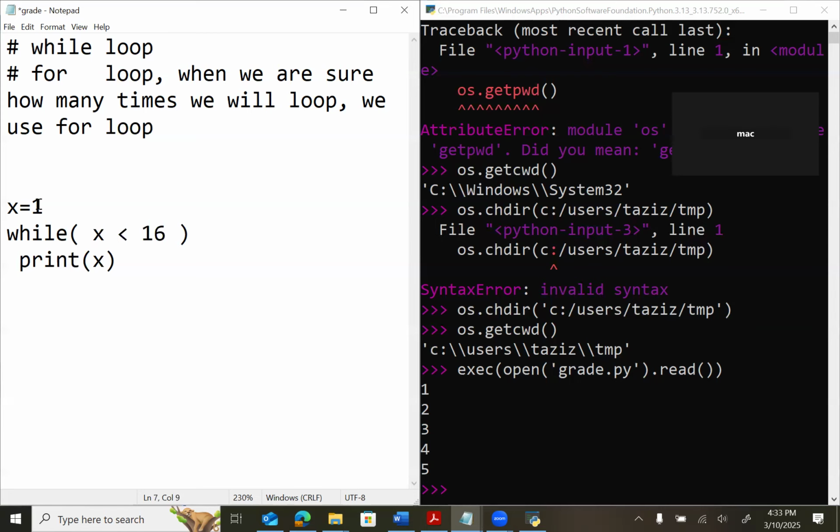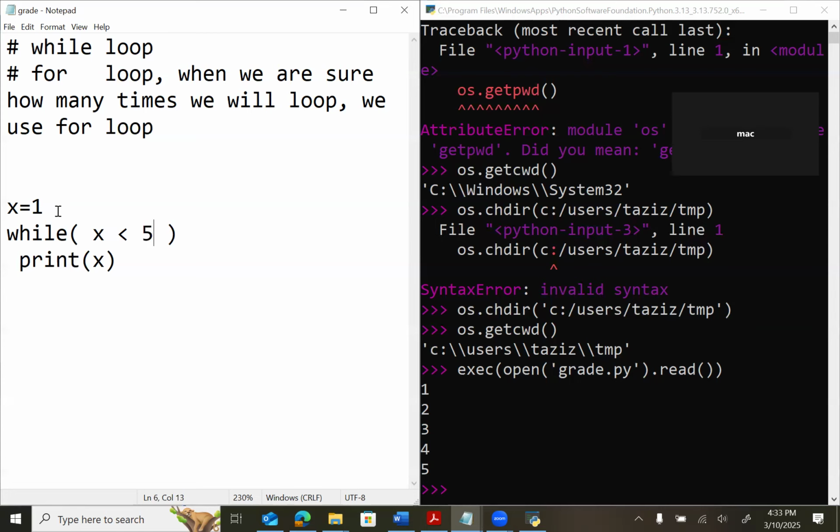Tell me, X is 1, okay? Instead of 15, I'll go with the value 5. So at least I will print 1, 2, 3, 4, 5. Now you will not print to 5, yes? Oh, sorry, 1 to 4, you're right. So it will print 1, 2, 3, and 4.